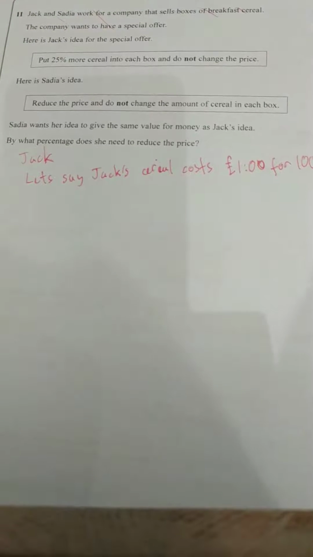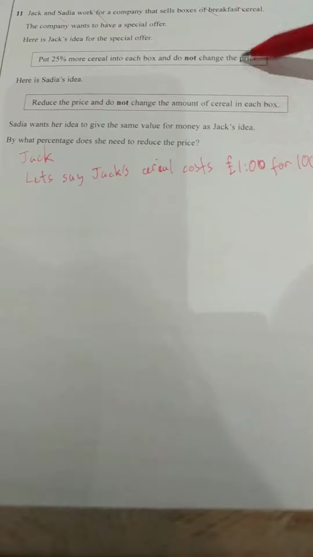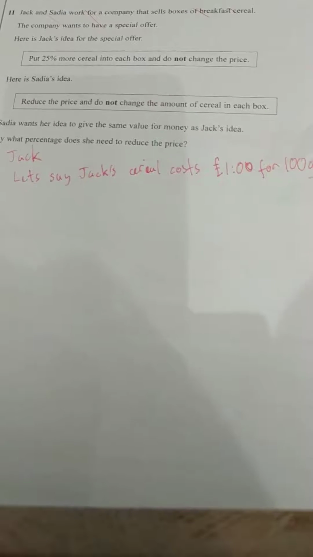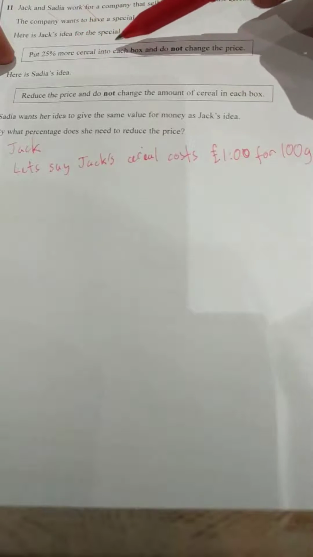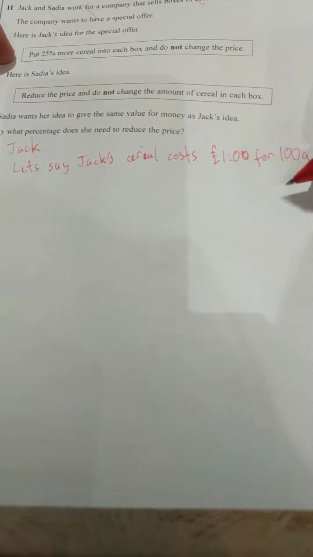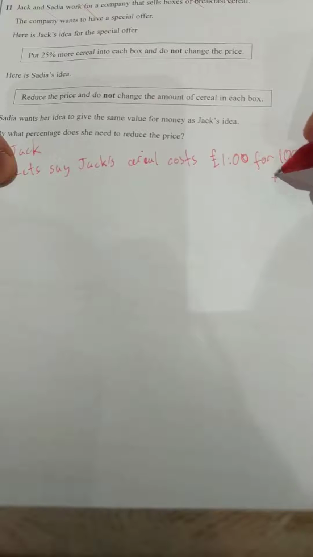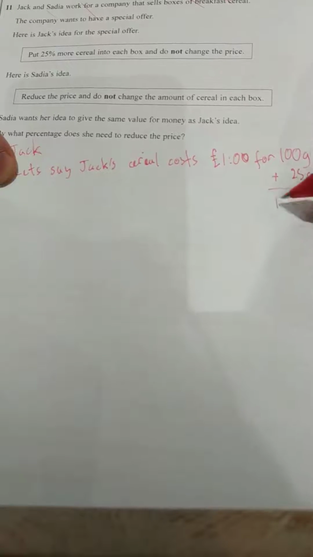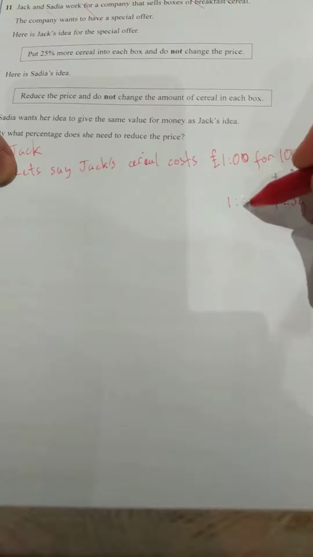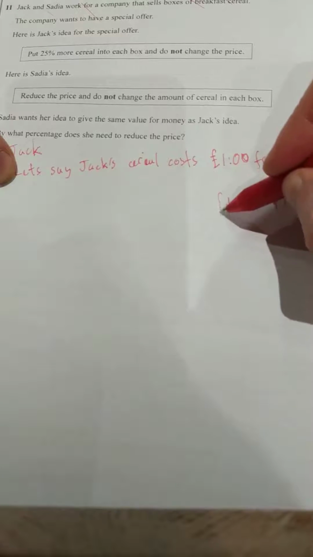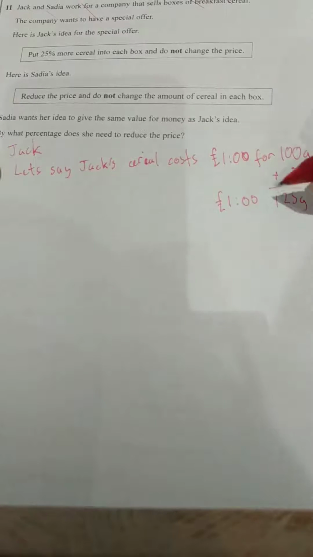They haven't given me numbers, so because I'm comparing like with like, whatever I choose should work. So he's going to put 25% more cereal into each box, but he's not going to change the price. So that's going to be plus 25 grams, which gives me 125 grams for £1.